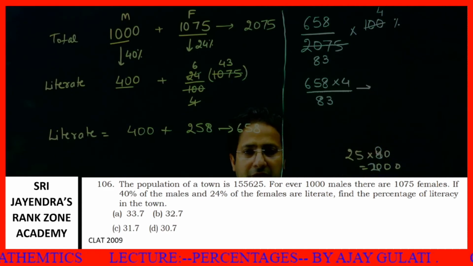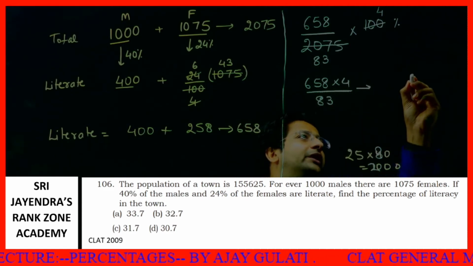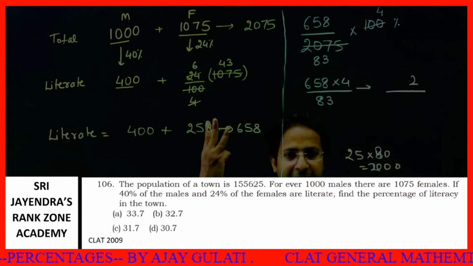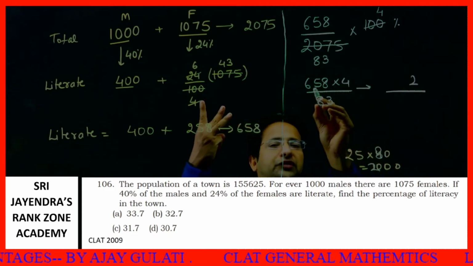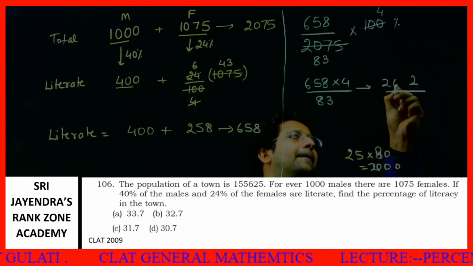This will give me what? I multiply this. 4 into 8 is 32. How much carry? 3 carry. 4 into 65 is very easily 260. 260, then 3 carry, 263.